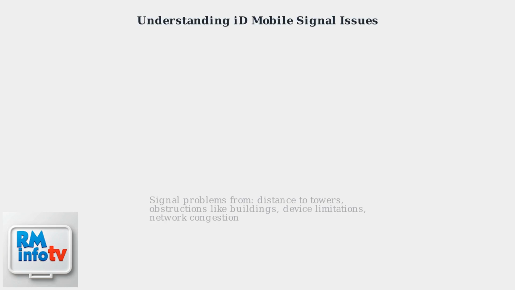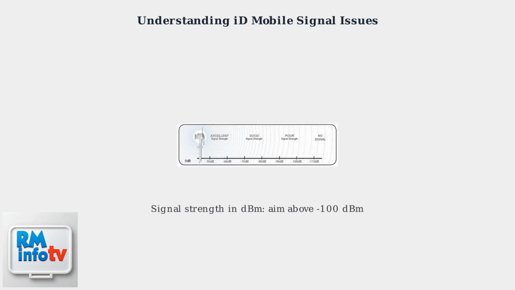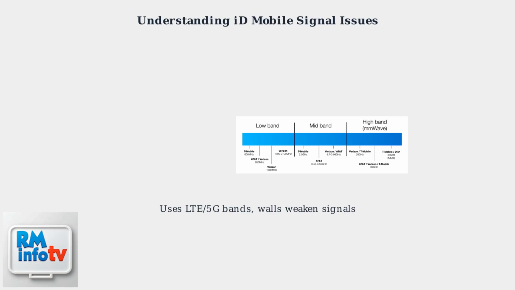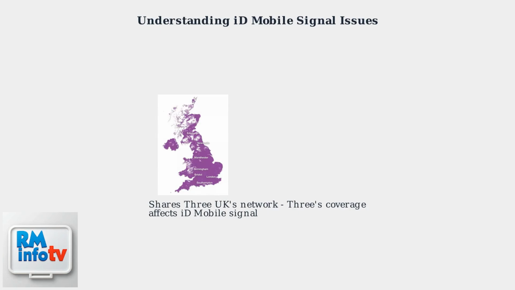ID Mobile signal problems often arise from distance to cell towers, obstructions like buildings, device limitations, or network congestion. Signal strength is measured in dBm, decibel milliwatts. Aim for above -100 dBm for a usable signal. ID Mobile uses LTE and 5G bands, but walls can still weaken signals. Since ID Mobile uses 3UK's network, 3's coverage directly impacts your signal.